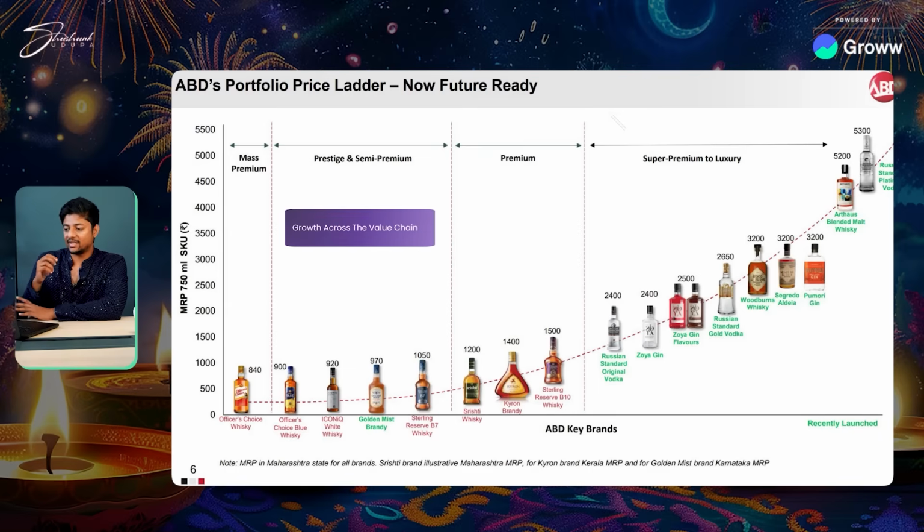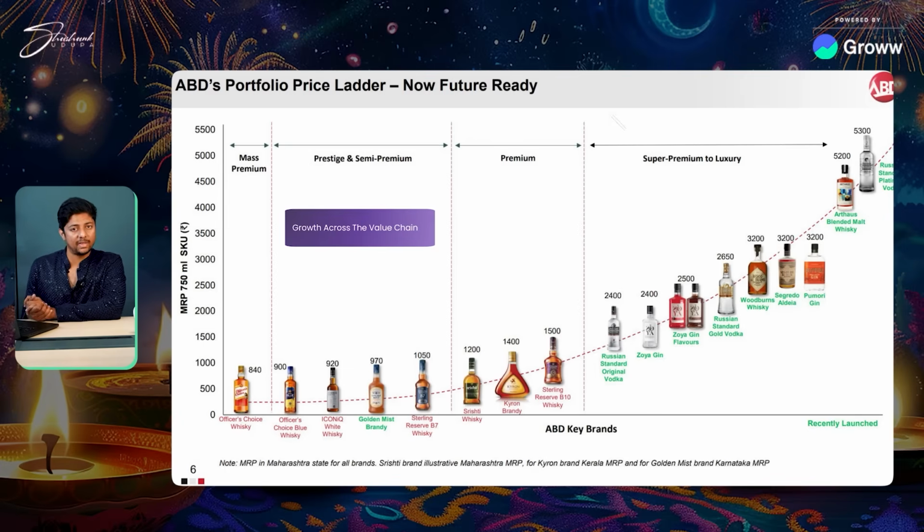Now, if you look at the entire value chain of this company, where are they? How does it grow, etc.? So, if you look at it in the mass premium space, they have Officer's Choice whiskey, which is one of their most premium selling brands. Then, if you go to prestige and semi-premium, they have Sterling Reserve, they have Iconic White whiskey, they have Golden Mist brandy. Earlier, they were always doing whiskey. Now they're expanding into other things apart from whiskey.